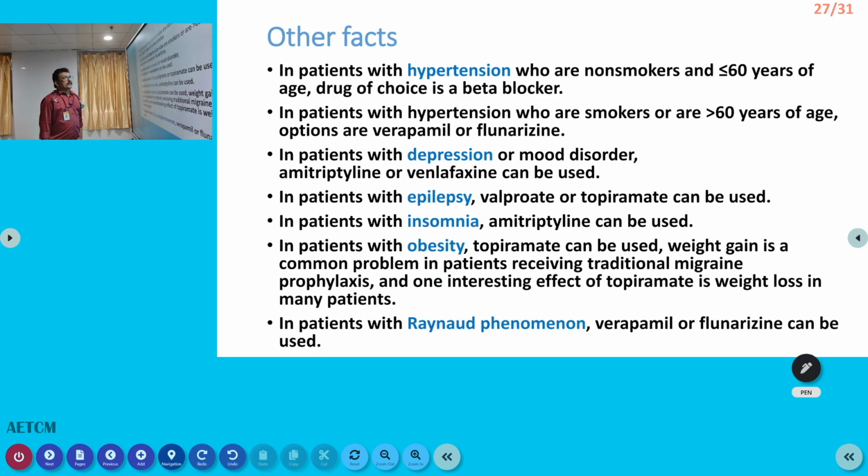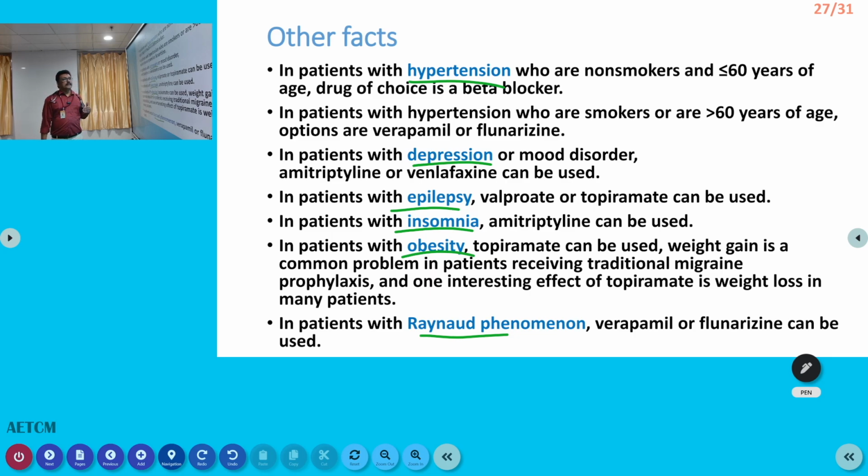Now, other factors we should consider. Depending on other features like hypertension, patient can have hypertension, depression, epilepsy, reduced sleep, obesity, Raynaud's phenomenon. So you can select various types of drugs from the previous chart. Depending on the associated condition, if the patient is having hypertension with migraine, you can go for a calcium channel blocker, an ACE inhibitor, or a beta blocker.